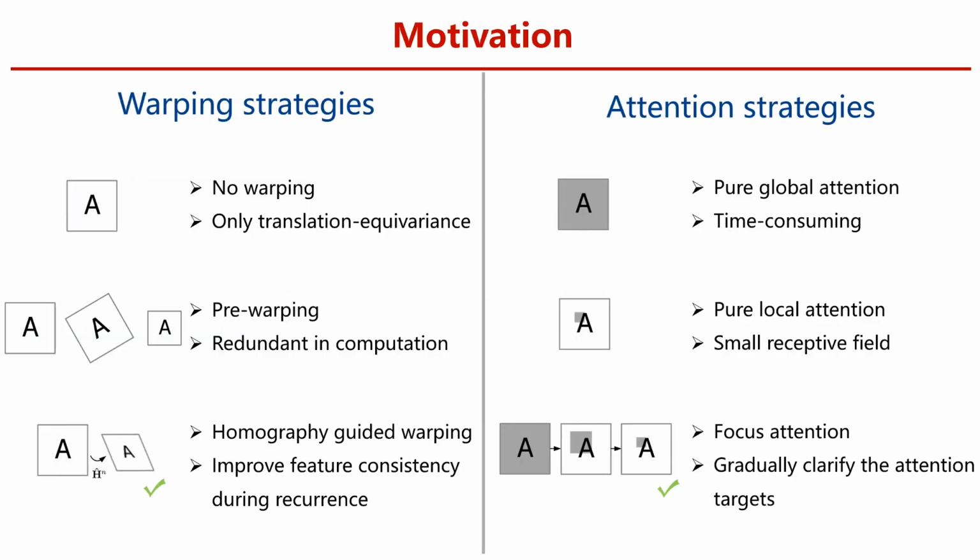The main motivation of our work is to further improve the recurrent homography estimation accuracy in a simple yet effective manner. For warping strategies, different from previous work which acquires the transformation equivariance by pre-warping the input image, which is redundant in computation, we use the homography-guided image warping to improve feature consistency during recurrence. For attention strategies, unlike the attention mechanism in previous works that is purely global or local, we propose the focus attention mechanism which can gradually clarify the attention targets.